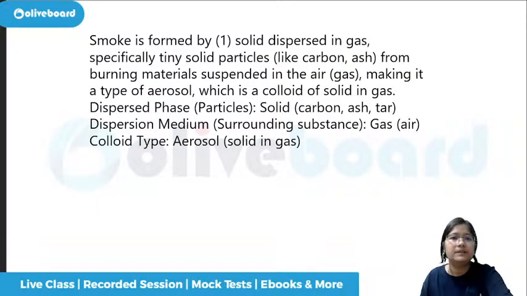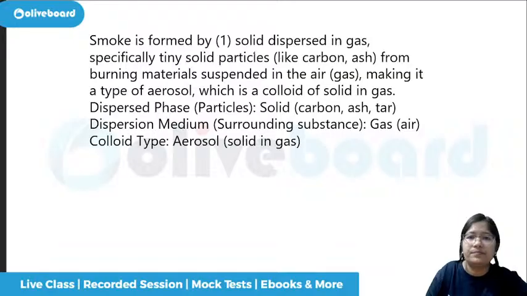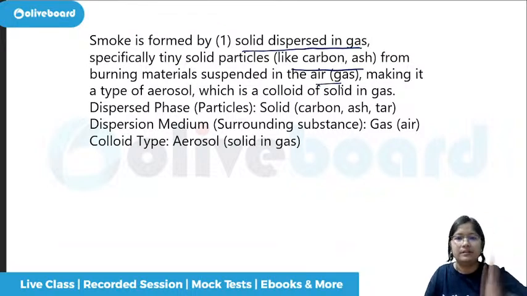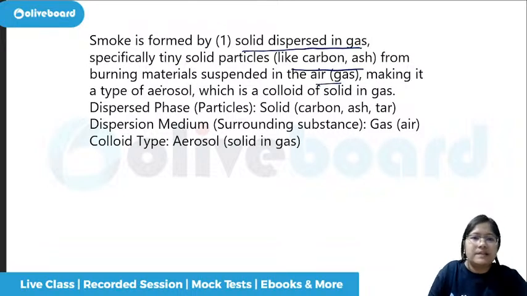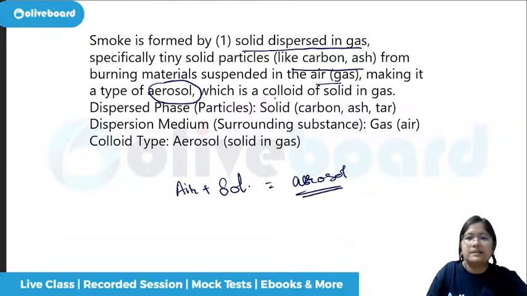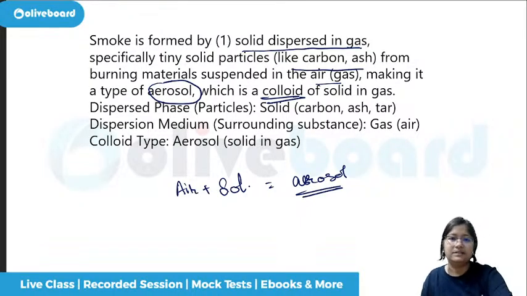So smoke is formed by solid dispersed in gas. They can be like carbon, ash, etc., suspended in the gas or in the air. So it is a type of aerosol. Aerosol means air plus solid, so we can remember aerosol. It is a type of colloid. When we study types of colloids, there also we study this type of colloid.